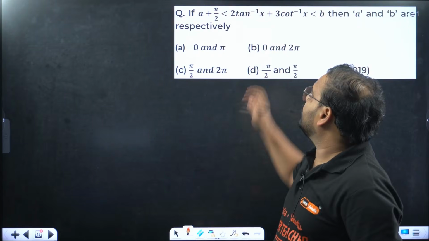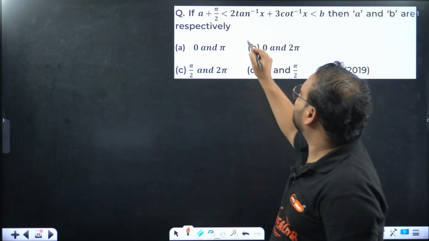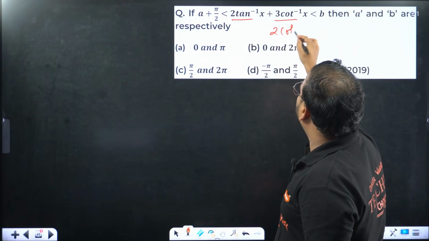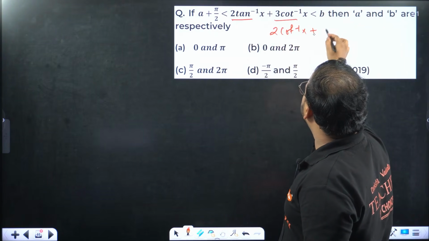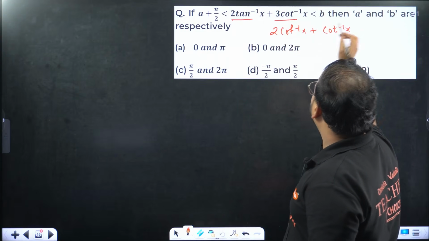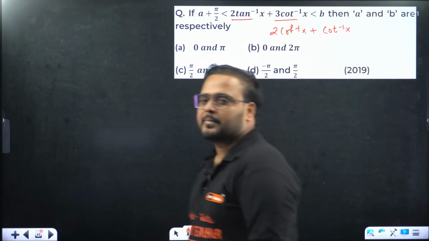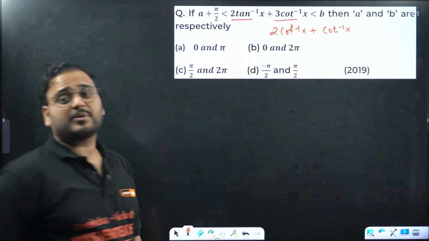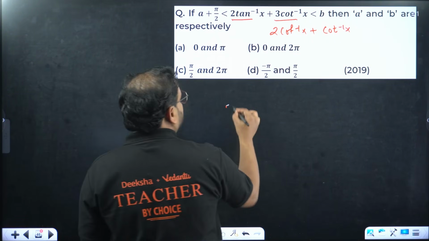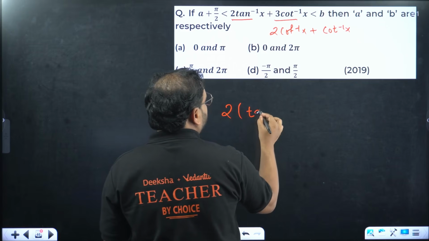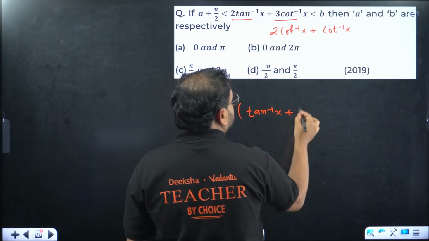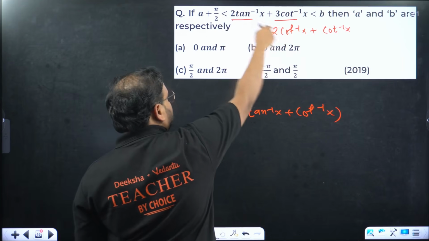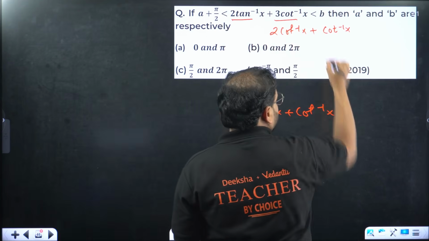A plus pi by 2, and this is the same concept. Check here, we have 2 tan inverse, right? We can write 3 cot inverse as 2 cot inverse of x plus cot inverse of x. So we have 2 tan inverse plus 2 cot inverse. Take 2 common and write tan inverse of x plus cot inverse of x. I'm taking 2 common from the first 2 terms.